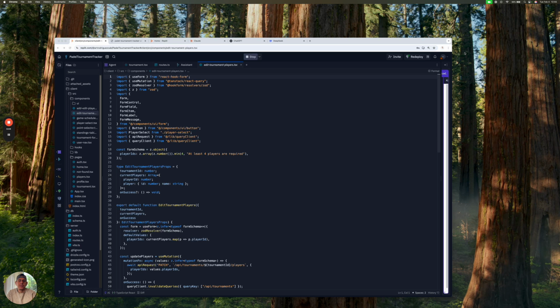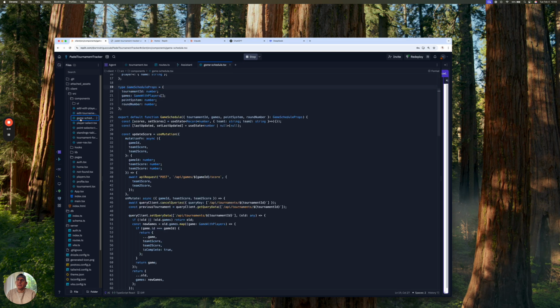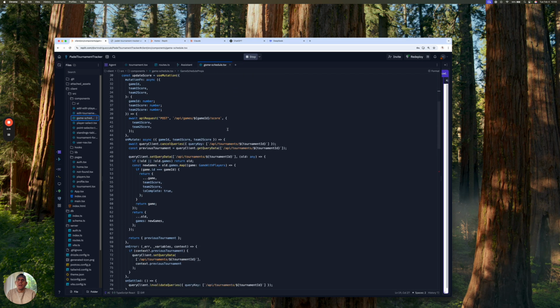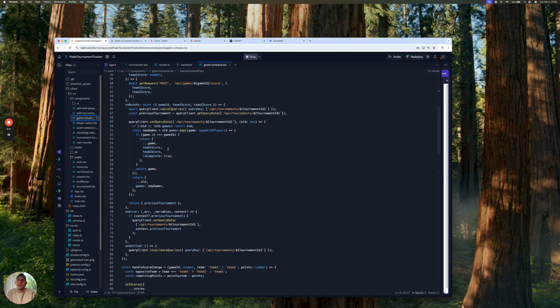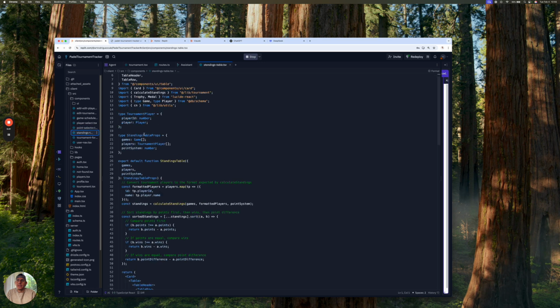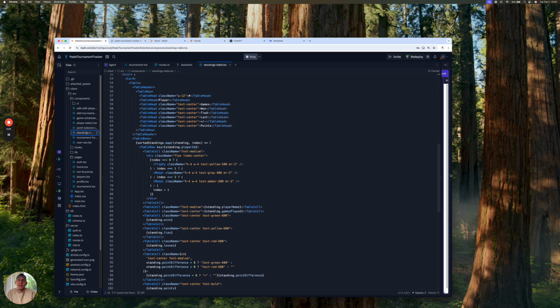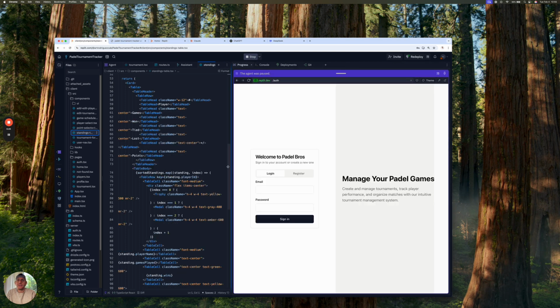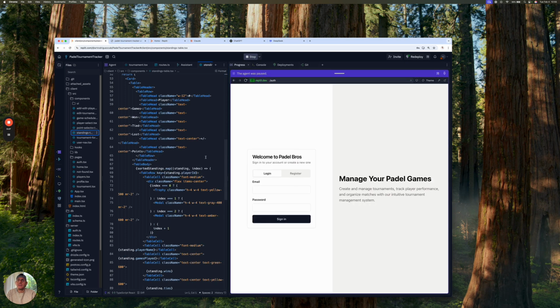I am a software engineer, and today I wanted to talk to you about some code that I wrote. As you can see here, this is my React app that I wrote. Just kidding, I didn't write any of this code. But I did ask this AI agent, artificial intelligence agent, to write it for me so that I could create a little side project called Paddle Bros.